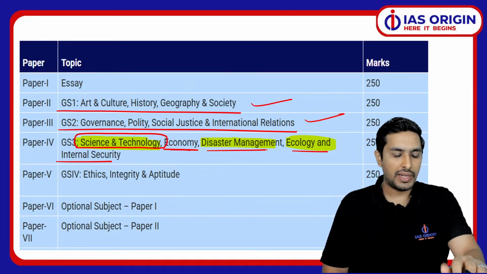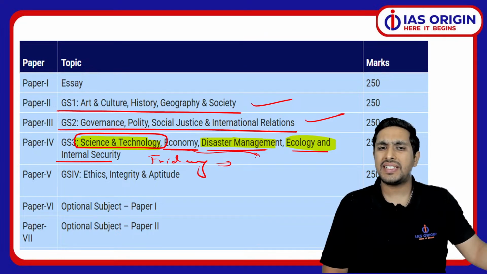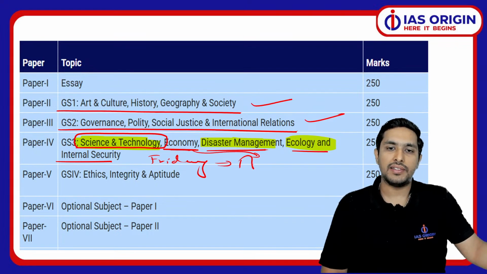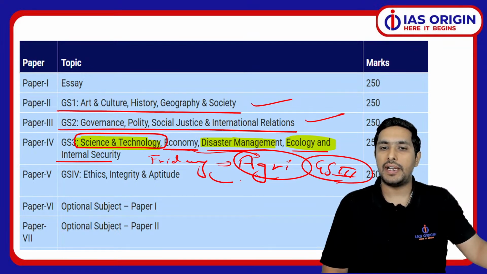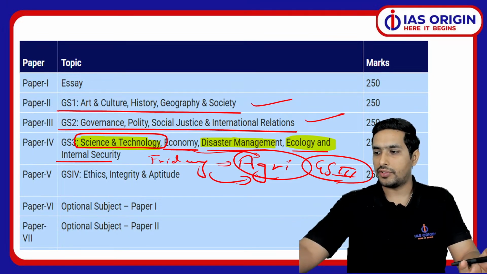One very important thing to tell you is that tomorrow, that is Friday, we'll be doing a very important component which can be clubbed with economy or seen separately, that is agriculture. So agriculture का भी पोर्शन बहुत इंपॉर्टेंट है जीएस पेपर 3 के लिए. So कल हम लोग यानी कि फ्राइडे को एग्रीकल्चर के कैसे क्वेश्चंस आए हैं उसको बेसिकली डिकोड करेंगे on this platform of IAS Origin, of course.